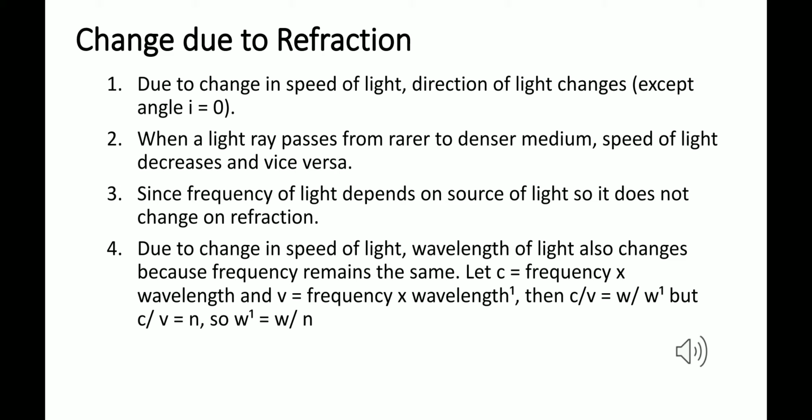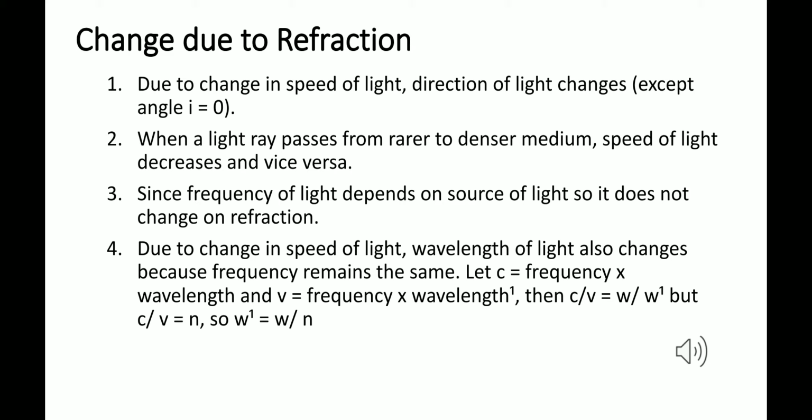Now, we are saying that due to the change in speed of light, the wavelength of light also changes. If the speed of light is very fast, the light ray will be moving very fast and it will have many waves in 1 second, and therefore the distance that one wave covers will be very small. Now, what is wavelength? Wavelength is the distance moved by the wave in one oscillation.